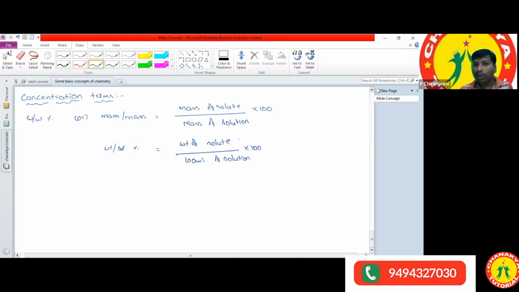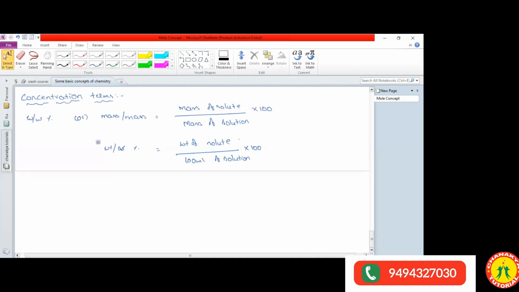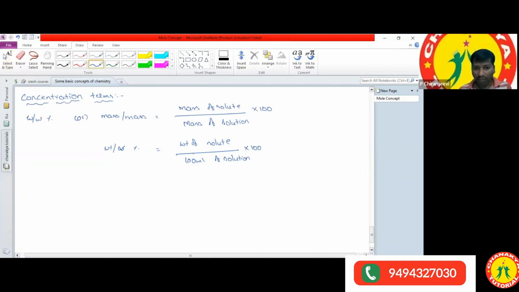Tomorrow we are going to do some calculations based on this, and also some previous year questions. Today I will simply write the formulas once. When coming tomorrow, you have to learn all these formulas and come. Okay, clear? Yes, sir. So this is the weight by volume percentage.